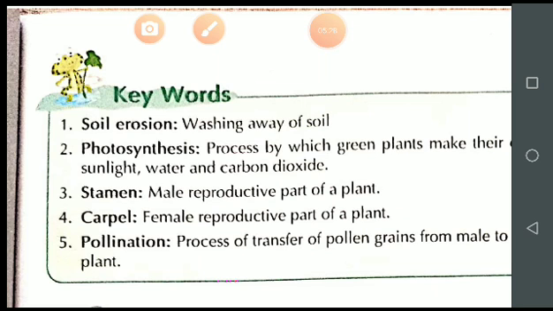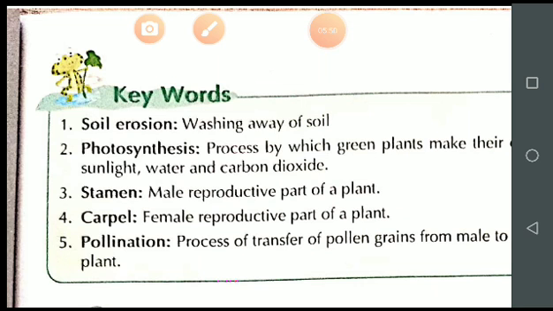And this is the way green plants produce their food. And this food is stored in the form of glucose or starch. This process is known as photosynthesis.